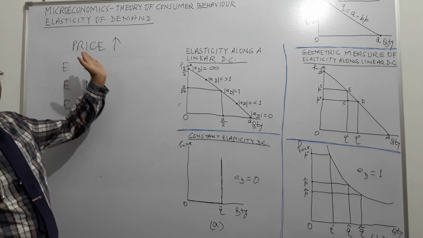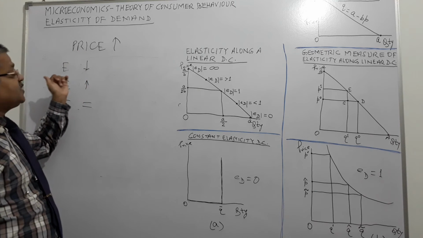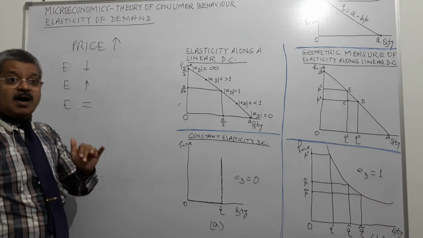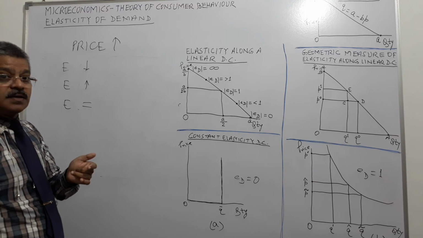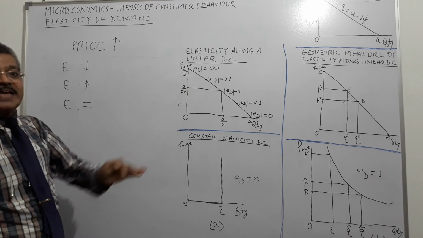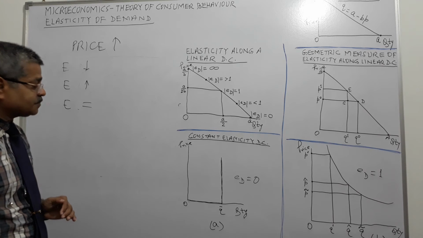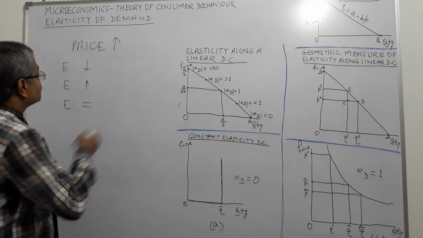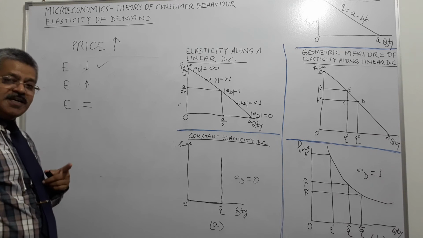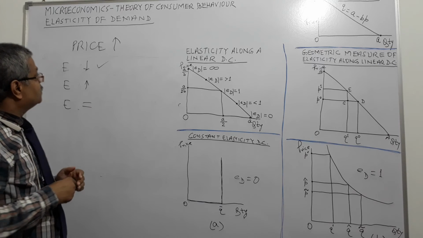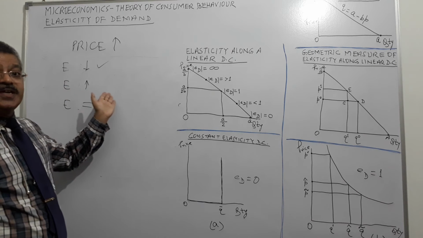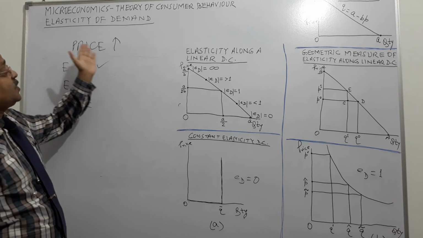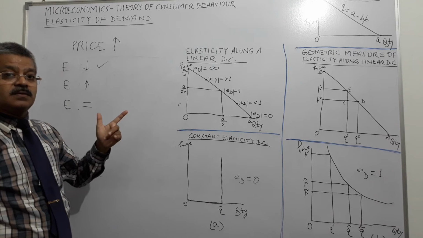In case of price going up, my expenditure will come down when the rate of change in demand is greater than the rate of change in price. Right? In this case, when will my expenditure go up? My expenditure will go up when the rate of change in demand is lower than the rate of change in price. Right?